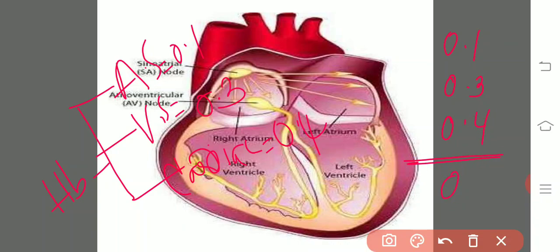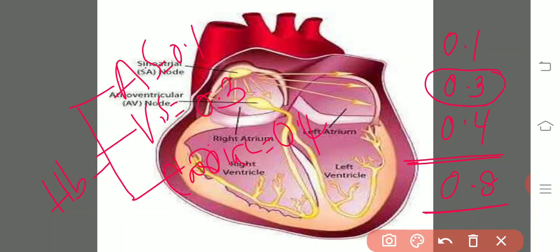Totally it is 0.8 seconds. Out of these 3 events, at least one will be asked in the competitive examination. So let us assume the question: what is the time elapsed for the ventricular systole in human beings? They will give options 0.1, 0.3, 0.4 and 0.8. The correct option is 0.3 seconds. Like that, they may ask in the competitive examinations.